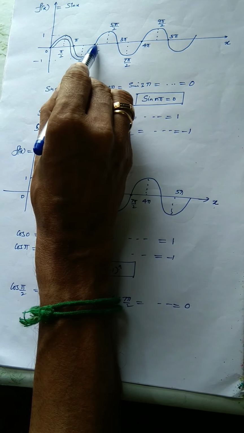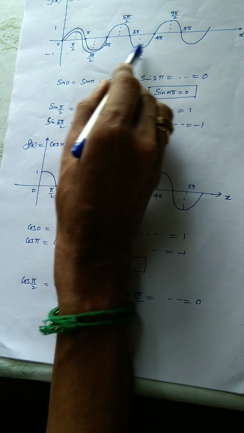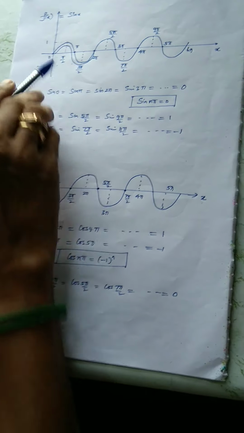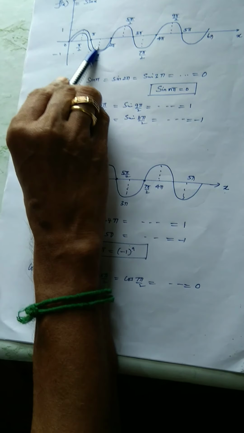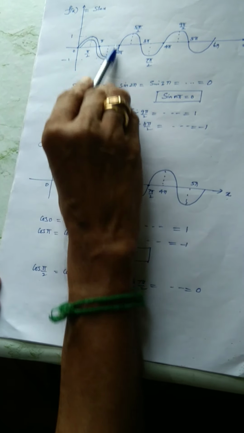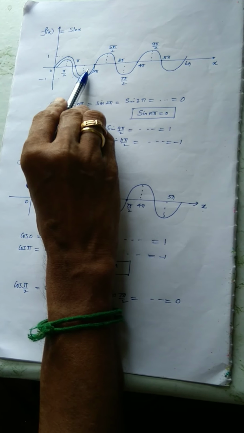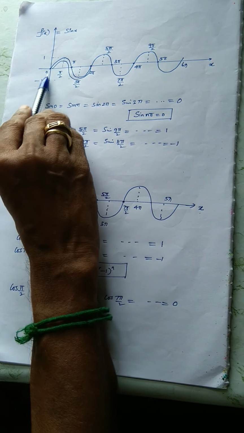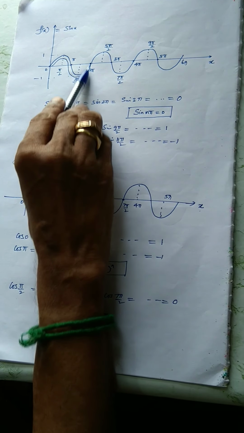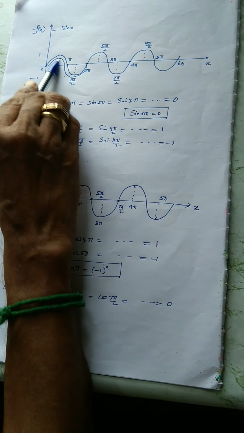Now you see the similar trend from 2 pi to 4 pi and 4 pi to 6 pi. So once you analyze any behavior within this interval, that's more than sufficient for the entire signal. So that is the speciality of Fourier series. That's why Fourier series is restricted to some finite interval. Why? Because the function is periodic. Then we can think of the analysis of the entire series. So this is what periodicity is.